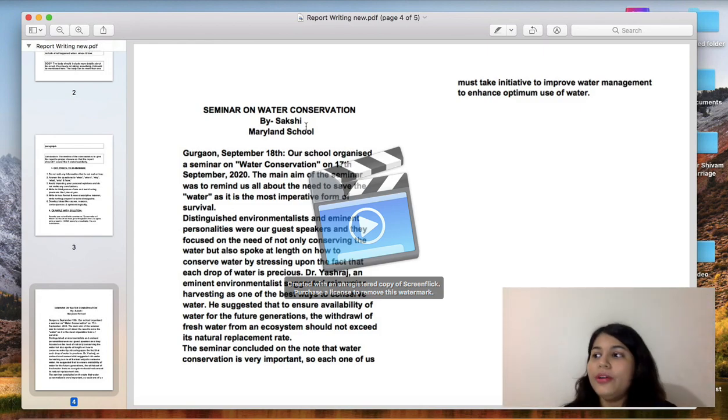So I hope the video on report writing has given you absolute clarity, and you can copy the marking scheme, key points to remember, format, and example with solution in your notepad and notebooks.